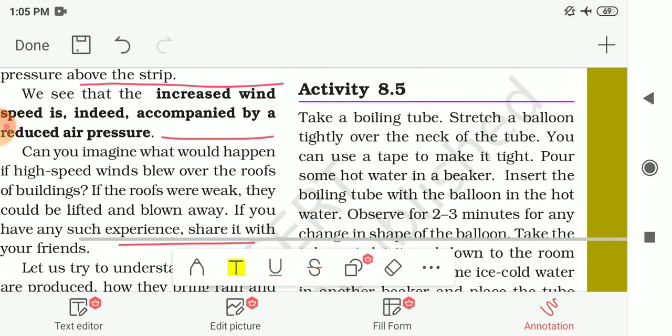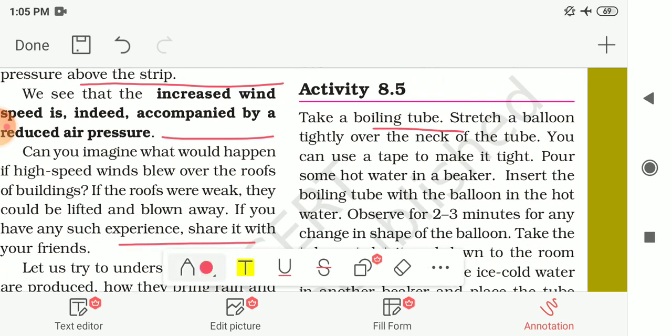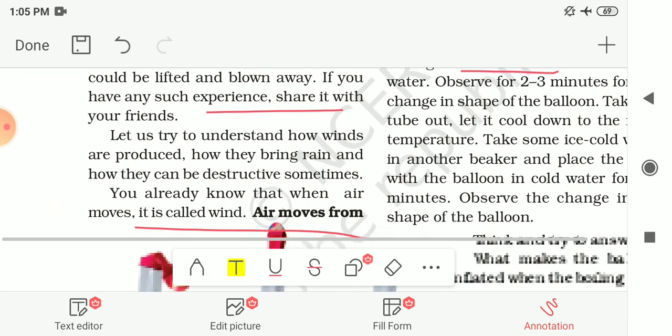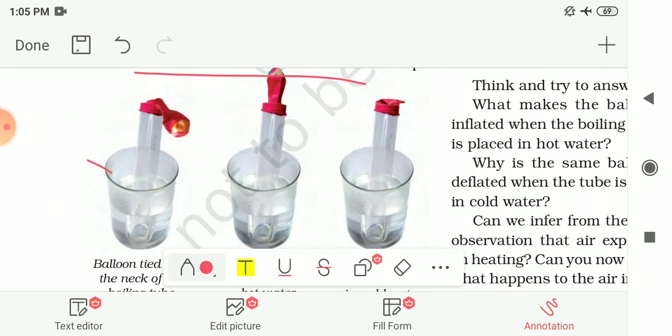For that we require a boiling tube. Take a boiling tube, stretch a balloon tightly over the neck of the tube, and you can use tape to make it tight. Then pour some hot water in a beaker and insert this boiling tube with the balloon in the hot water, like this. First, you have to fix this balloon on the mouth of the boiling tube. And then pour the hot water in the beaker and observe it for 2 to 3 minutes for any change in the shape of this balloon.